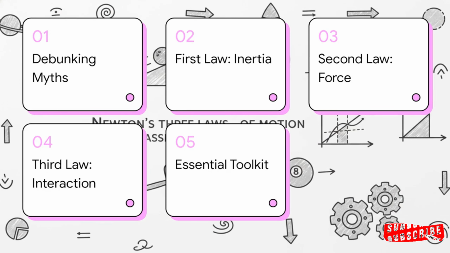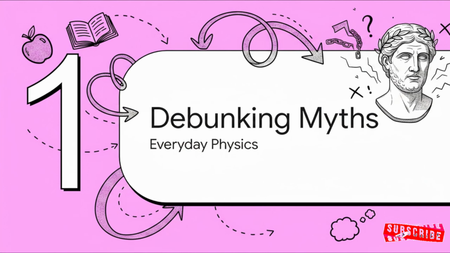Here's our roadmap for today's session. We'll kick off by debunking some everyday physics myths. Then we'll dive into the first law, understanding inertia, followed by the second law, force and momentum, and the third law, mutual interactions. Finally, we'll wrap up with the physicist's essential toolkit. We've structured this specifically to build your foundation sequentially, taking you from super simple concepts all the way up to complex interacting systems. All right, let's jump into Section 1, Debunking Everyday Physics Myths.